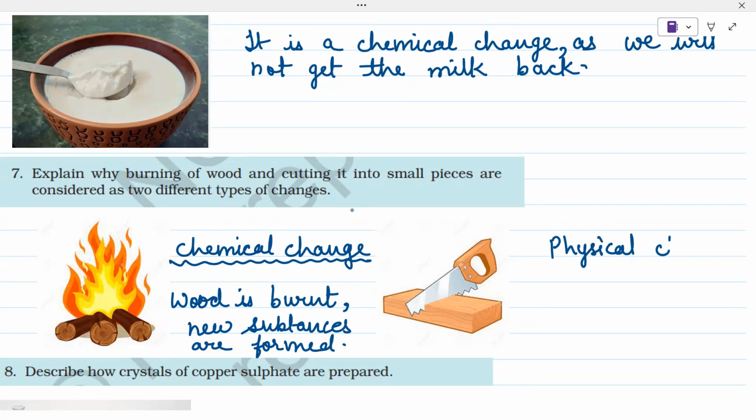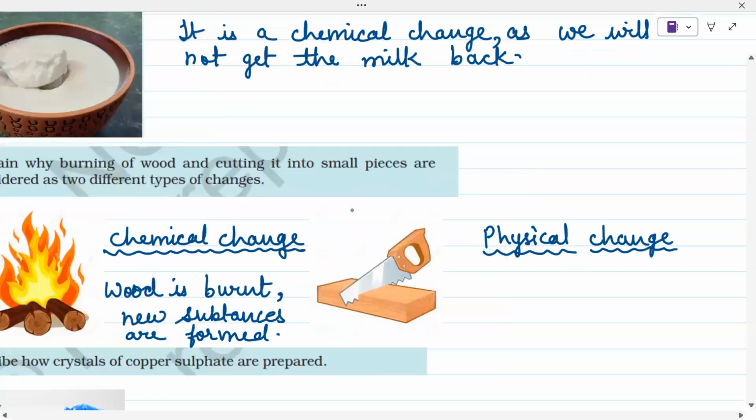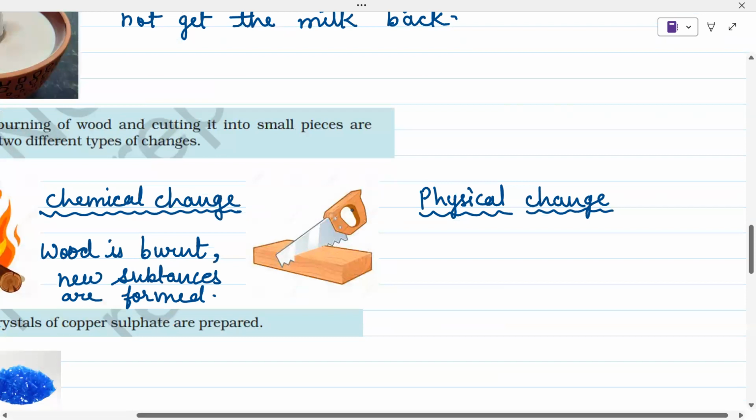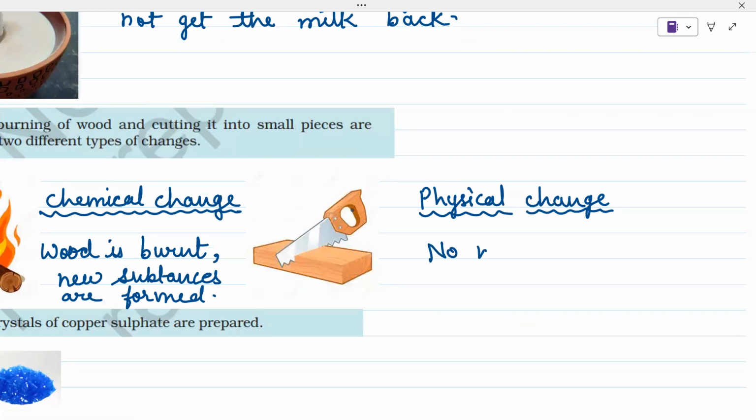cutting of wood is a physical change. Why? Because no new substance is formed.